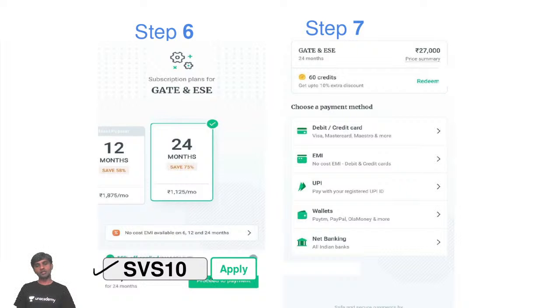Once you apply the code, you will see the fees and be given the payment methods, which include the 10% discount. You can pay using debit cards, EMI, UPI, wallets, and net banking. You can pay through anything.